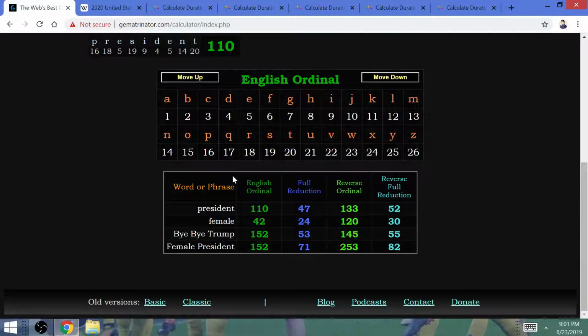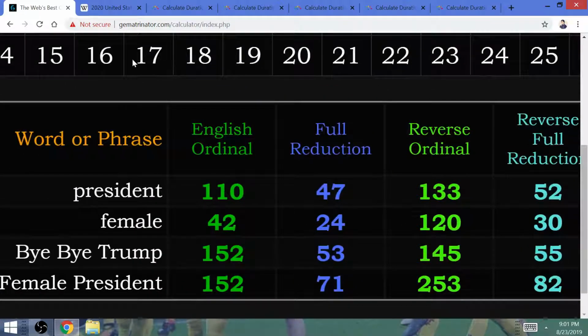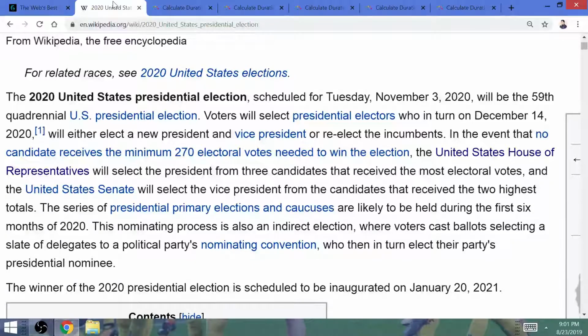Bye-bye, Trump. The nation's first female president, Elizabeth Warren, is going to be elected on December the 14th of 2020. In this election system, the people actually don't elect the president. They determine who the Electoral College voters are going to be, to vote for whoever they voted for as the majority candidate in their district.